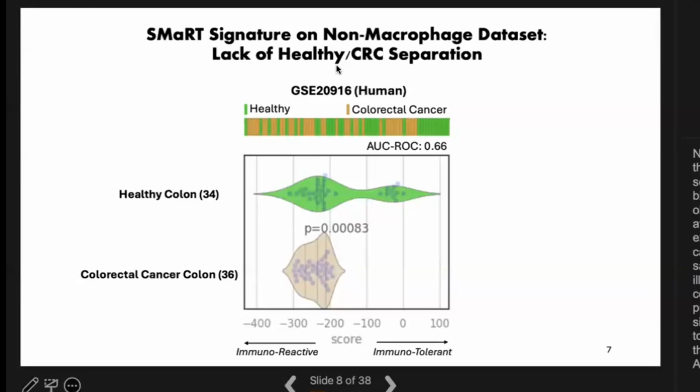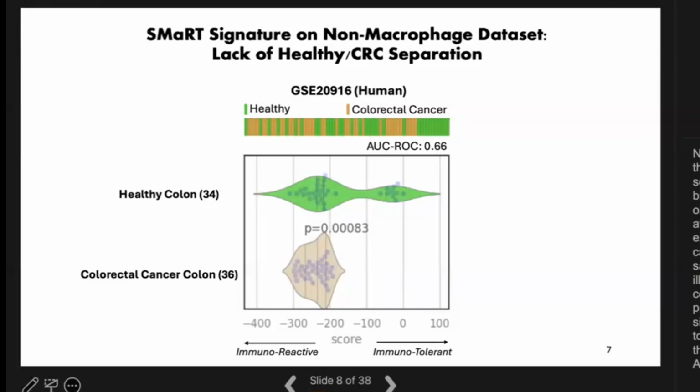And what we find is that the SMART signature cannot differentiate healthy colon and colorectal cancer samples using this notion of composite scoring. This limitation is illustrated on this violin plot here, where green represents the normal colon samples, the top bar, and the bottom golden represents the colorectal cancer samples, and the purple dots represent the total composite score of the SMART signature, which is a summation of the immunoreactive and the immunotolerant scores.